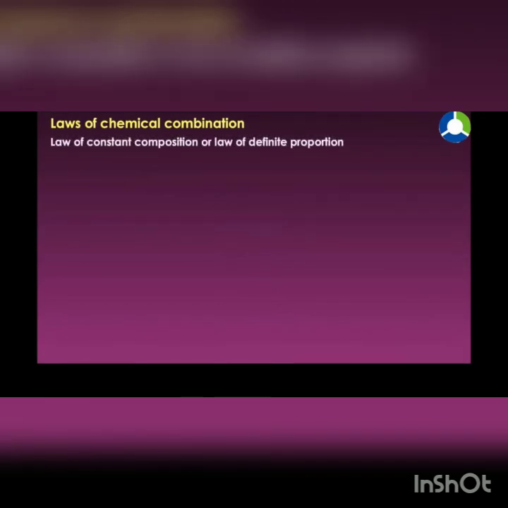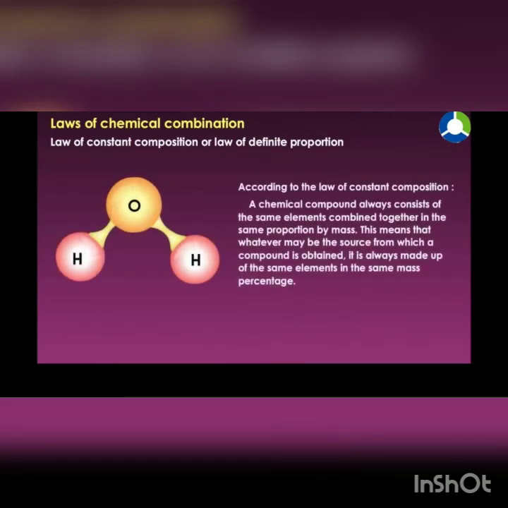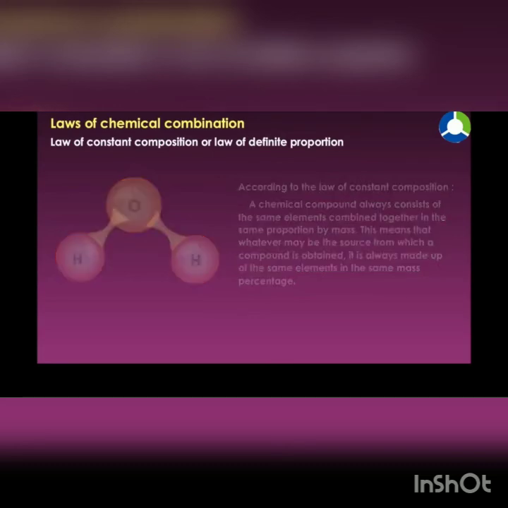Law of constant composition or law of definite proportion. According to the law of constant composition, a chemical compound always consists of the same elements combined together in the same proportion by mass. This means that whatever may be the source from which a compound is obtained, it is always made up of the same elements in the same mass percentage. This can be explained by an example.